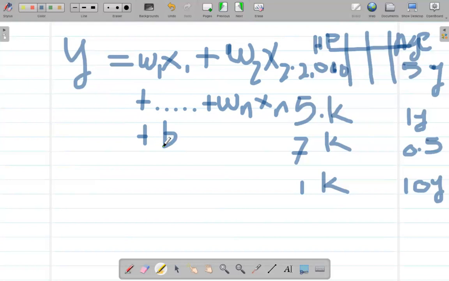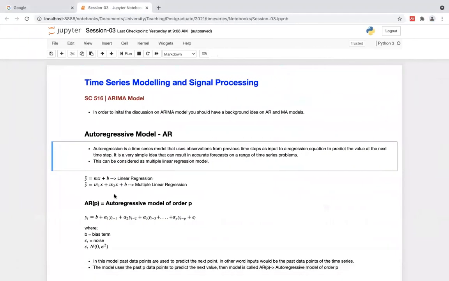Something like that. In that scenario, we are unable to go with a simple linear regression model, but we have to go with a multiple linear regression model.